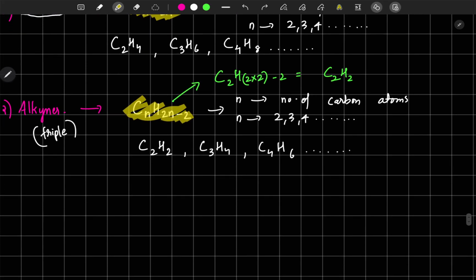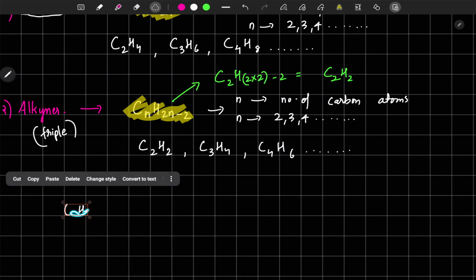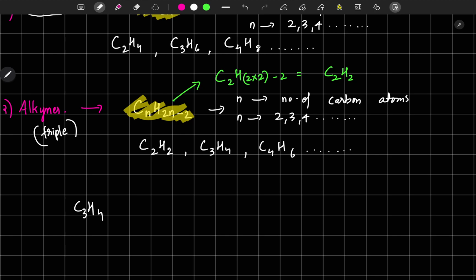Imagine I give you one question like this. I have a compound here, C3H4. I need to identify whether it is an alkane, alkene, or alkyne. So what will I do? I will write the general formulas: CnH2n+2, CnH2n and CnH2n minus 2.